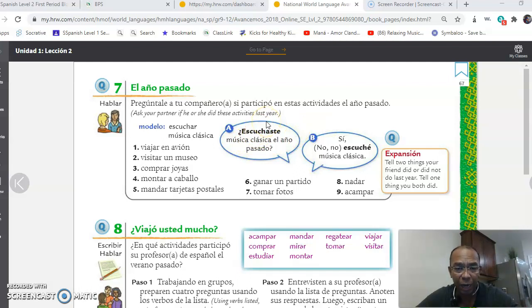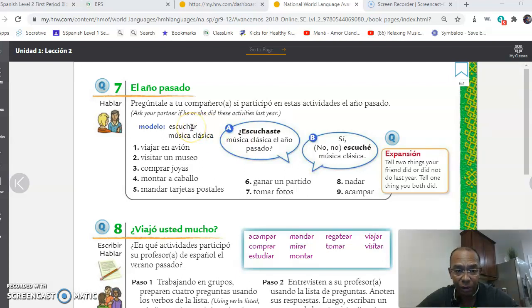Remember, to say last year, you say el año pasado. For example, they give you the model right here. Escuchar música clásica, which is to listen to classical music.